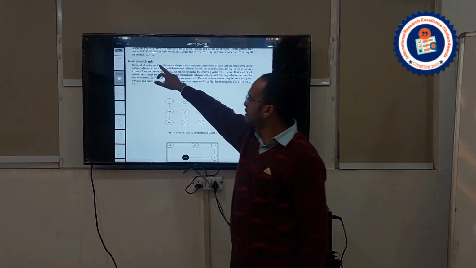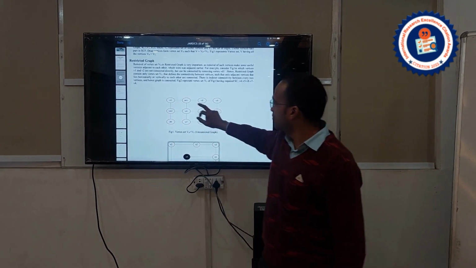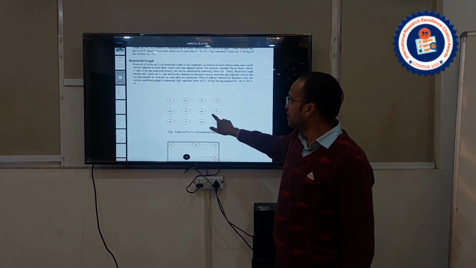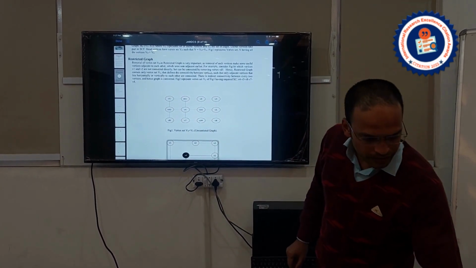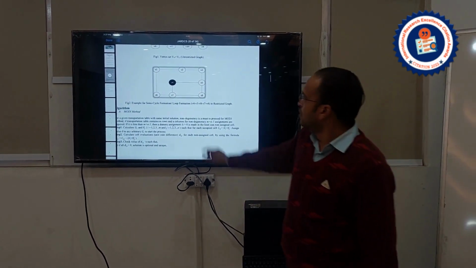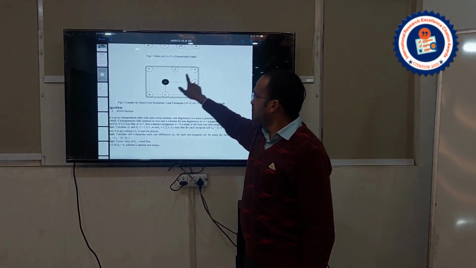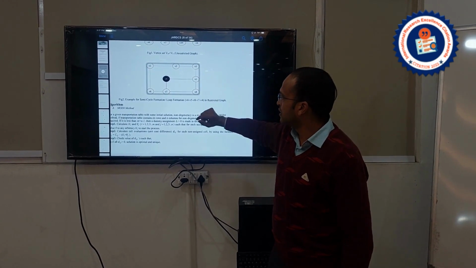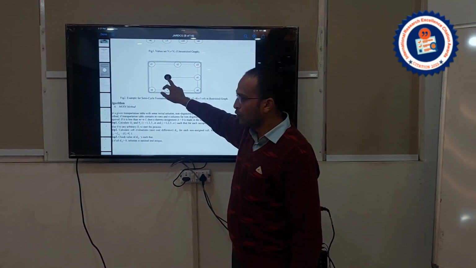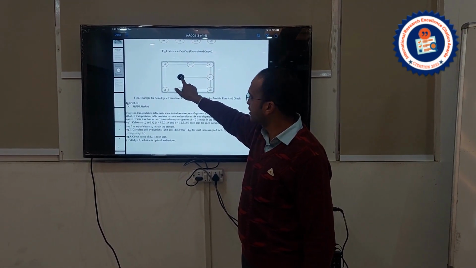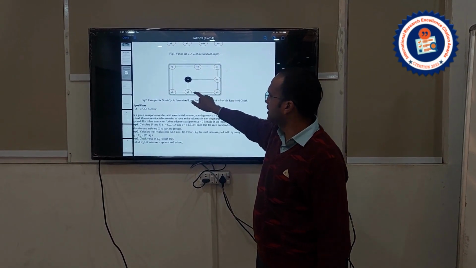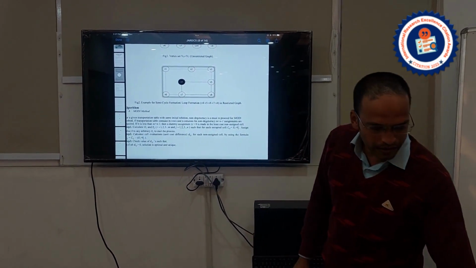Why am I using the word restricted graph? Because this graph will not cover the dead vertices, and you can see from this particular shape that those dead vertices have been removed. Now what I am trying to do here is find a loop which will start from this black vertex and form a loop such that there will definitely be an even number of vertices.